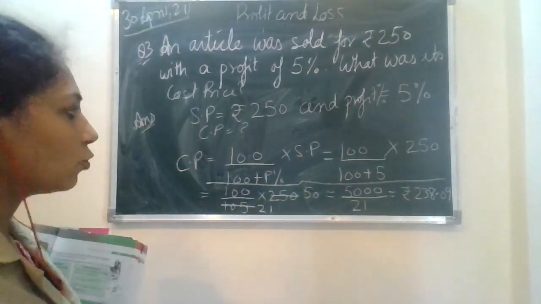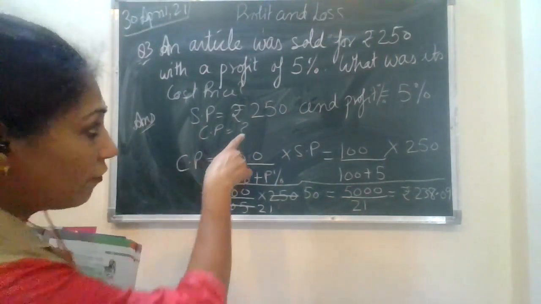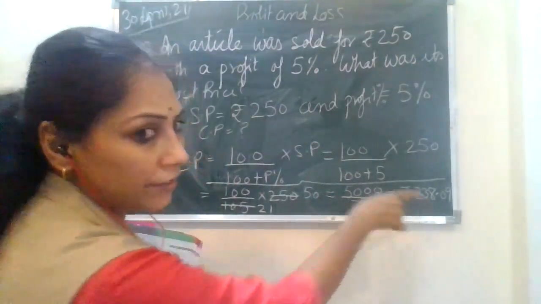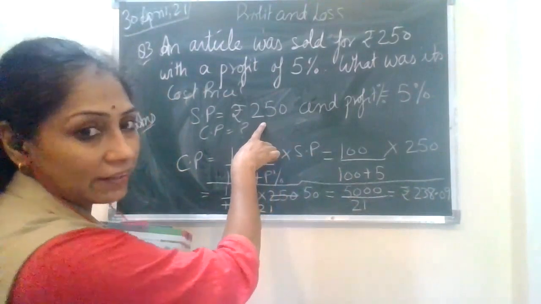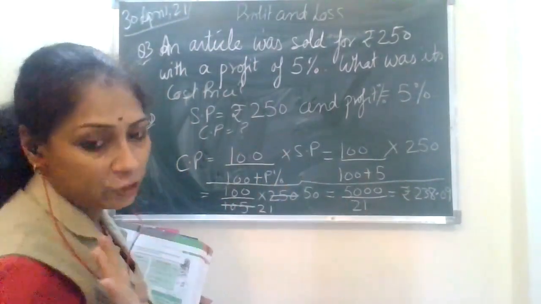Rupees 238.09. And now you can well see, well observed that the 250 is greater than 238. So it is proven that after adding the profit, you're getting the SP as a greater amount than the CP, the way I told you.